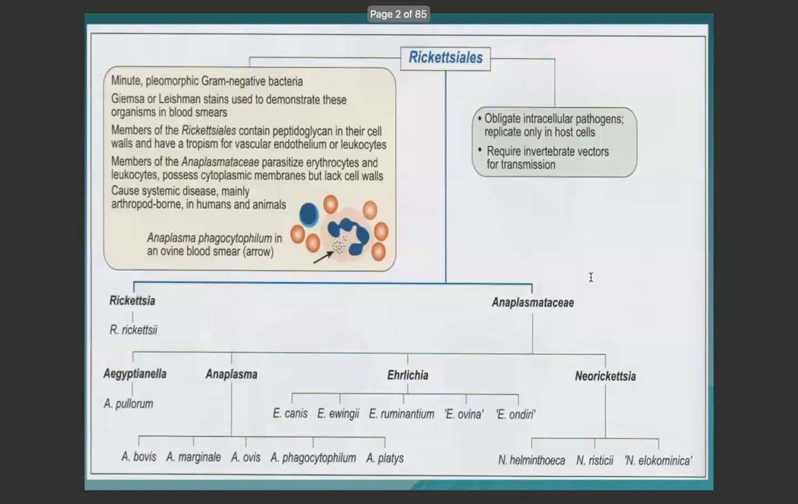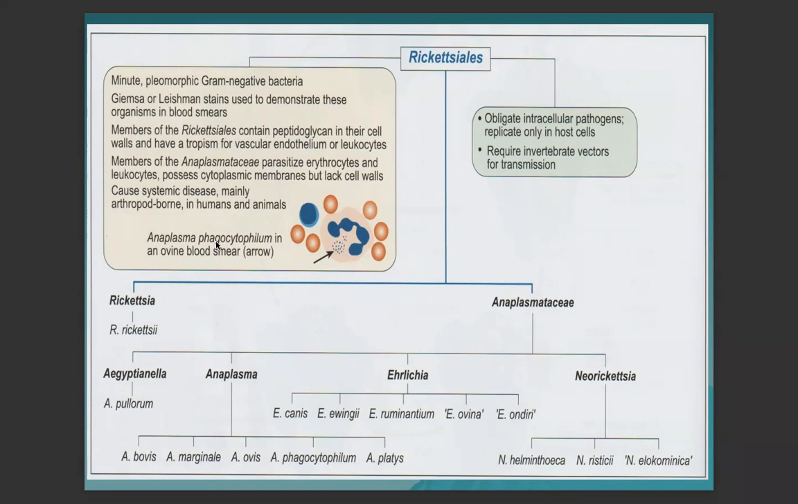So for the characteristics of the order Rickettsiales, the organisms in this order form a diverse group of non-motile gram-negative bacteria that are known to replicate only in host cells, just like the order Chlamydiales that we previously discussed. In addition to host cell dependence and poor affinity for basic dyes, a requirement for an invertebrate vector distinguishes them from most conventional bacteria.